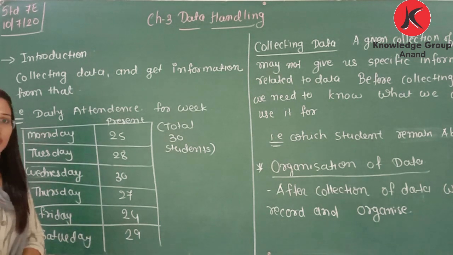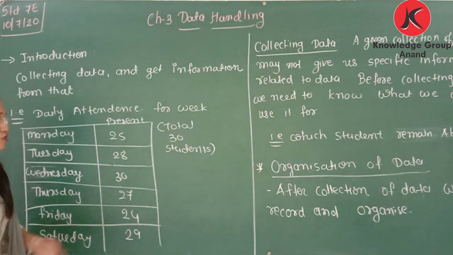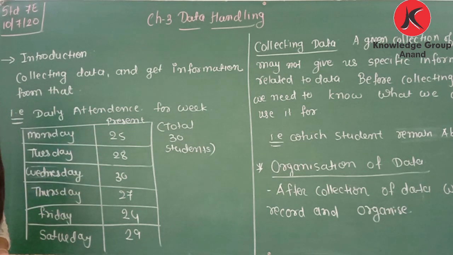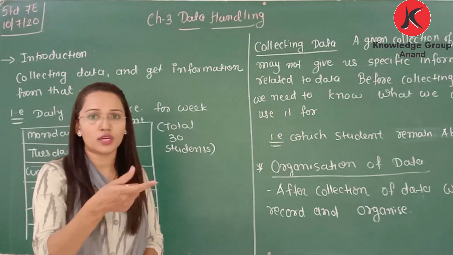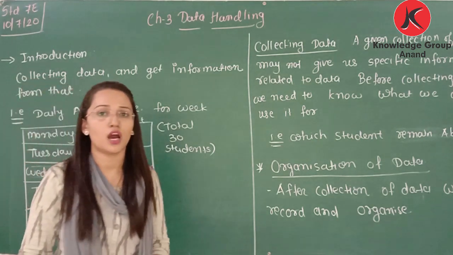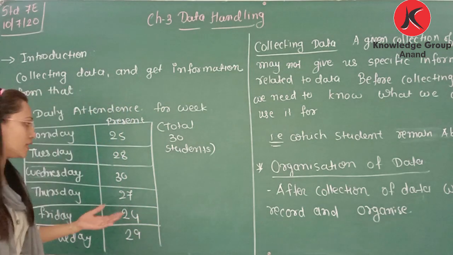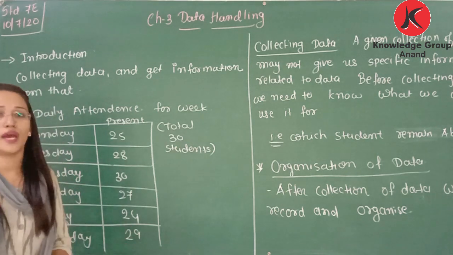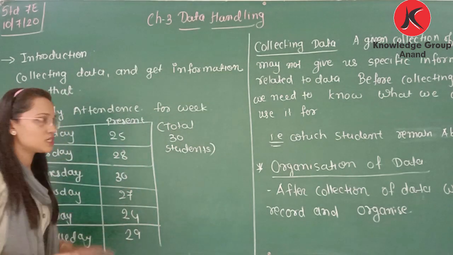From this information, if I ask you which students are absent regularly, કયો સ્ટુડન્ટ એવો છે જે વધારે absent છે, so is it possible to give an answer from this? No, it is not possible. For that we need to use the name of the student and present in a way. So from that it will be easy to get information about which student is absent most regularly, or you can say which student is regularly present. So for that you need the name of the student and present of the week. So at that time this table is not useful.